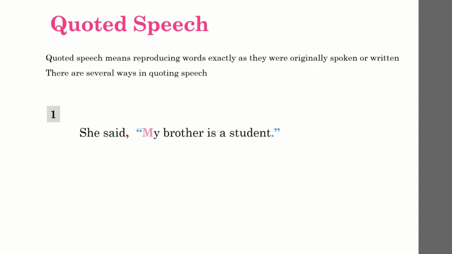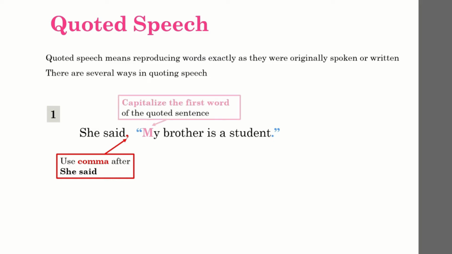The opening clause, "she said," is placed at the beginning of the sentence, while the speech or the utterance is placed at the end of the sentence. In this example, to separate the opening from the quoted speech, a comma is used. Place the comma after the opening: she said, she replied, she answered, or he said, he replies, he answers. Place a comma after that, and then capitalize the first word of the quoted sentence.